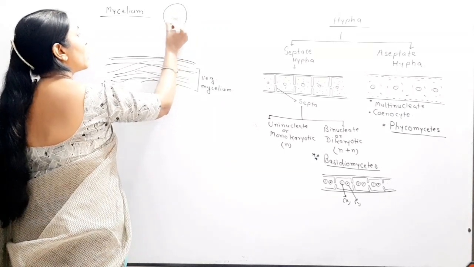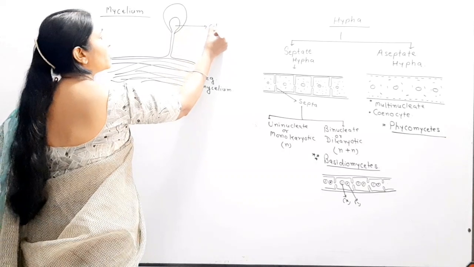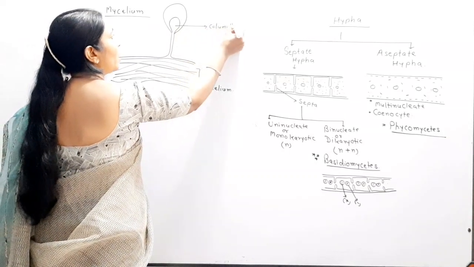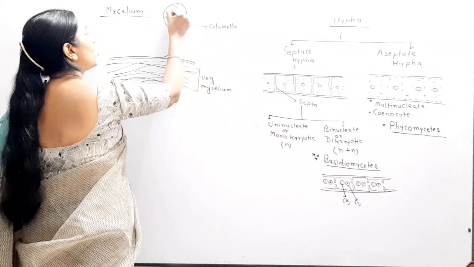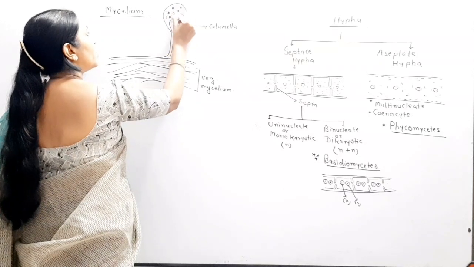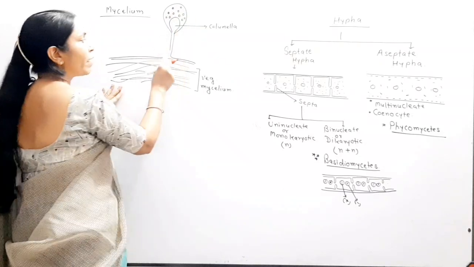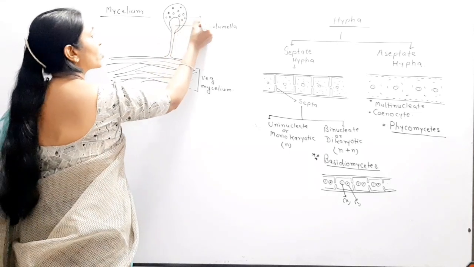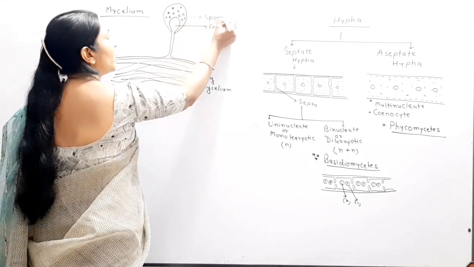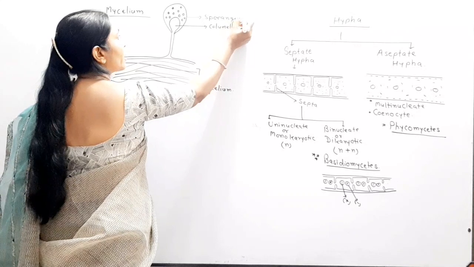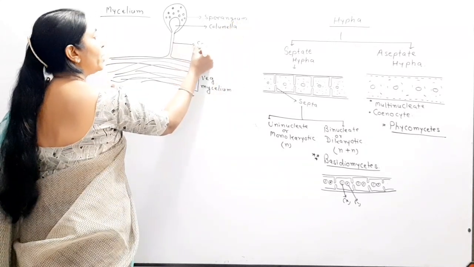Inside the sporangium sterile tissue is present. This sterile tissue is called columella, and a large number of spores are present inside each sporangium. Clear? So if this hypha is responsible for the formation of sporangium as a fruiting body, in that case this hypha is called sporangiophore.